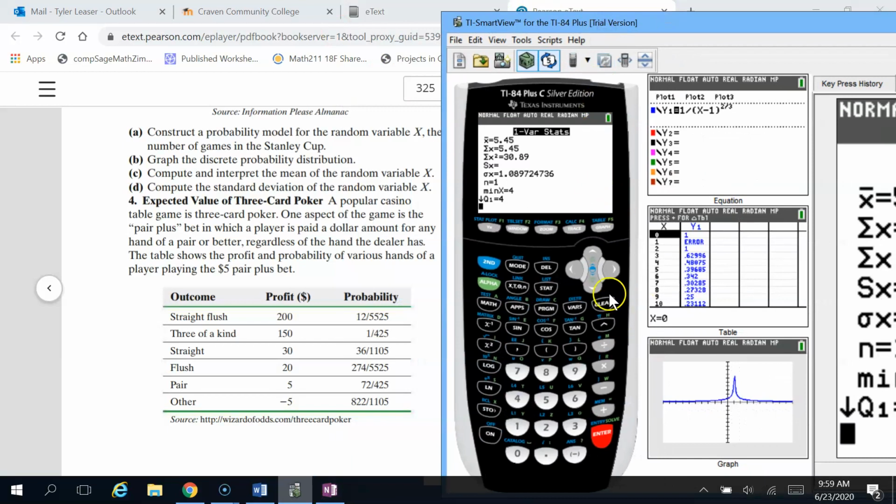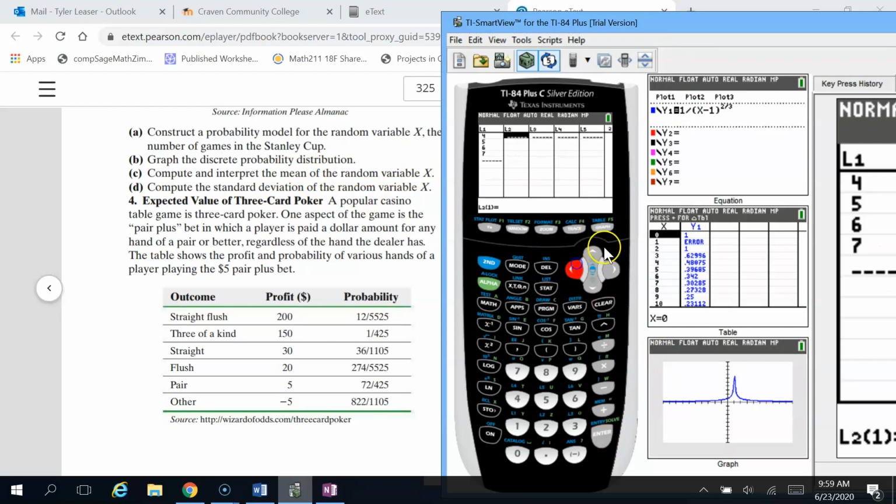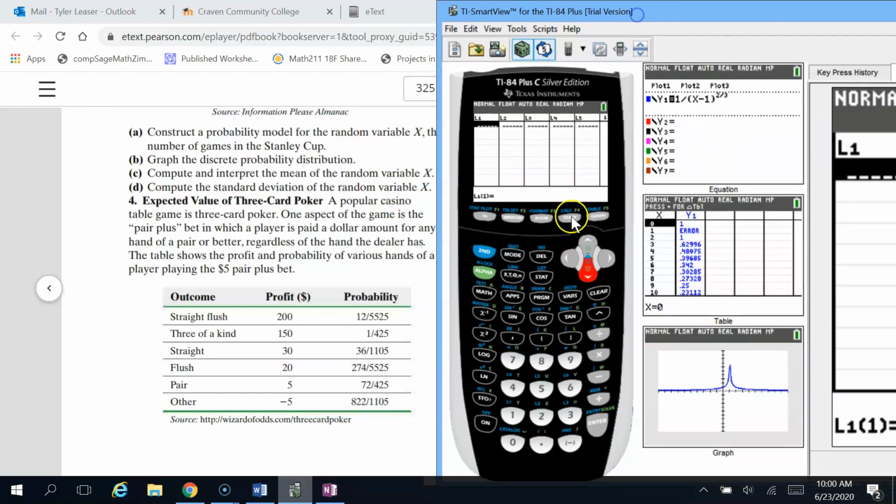So the question is asking us to find the expected value. The expected value is the same thing that we found here in part C, the mean of the random variable. So we're going to go into stat, edit the table, and clear out what we just did from question 3. When you're finding the expected value, you need the outcomes in the first column.